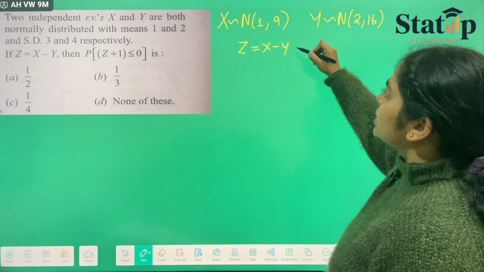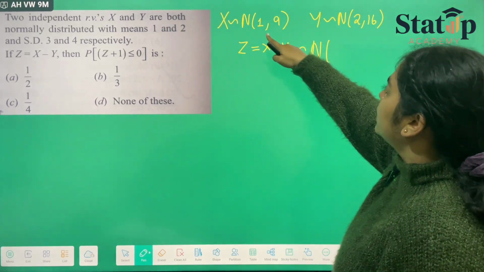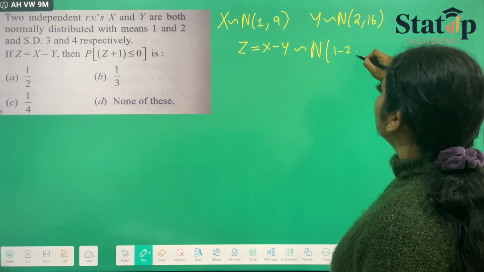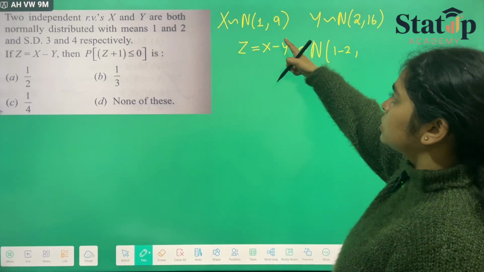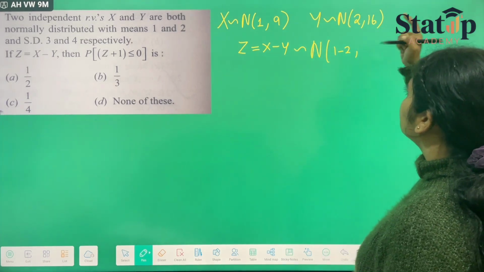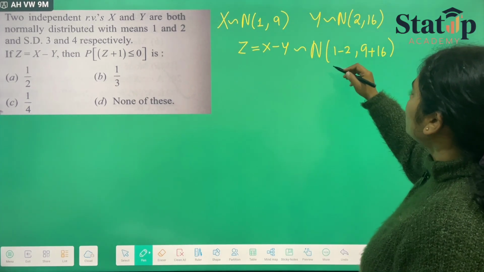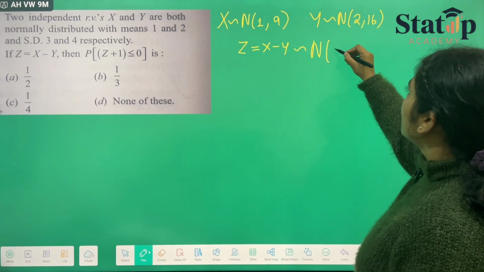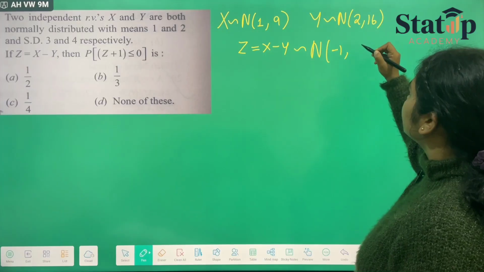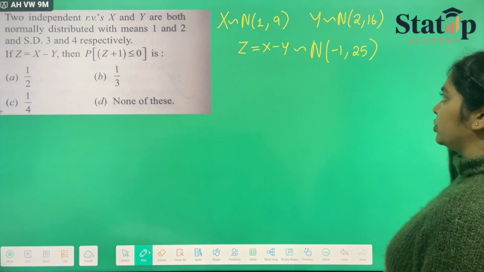Now if z equals x minus y, this also belongs to a normal distribution with mean 1 minus 2 and variance equal to variance of x plus variance of y, which is 9 plus 16. So this z belongs to a normal distribution with mean minus 1 and variance 25.